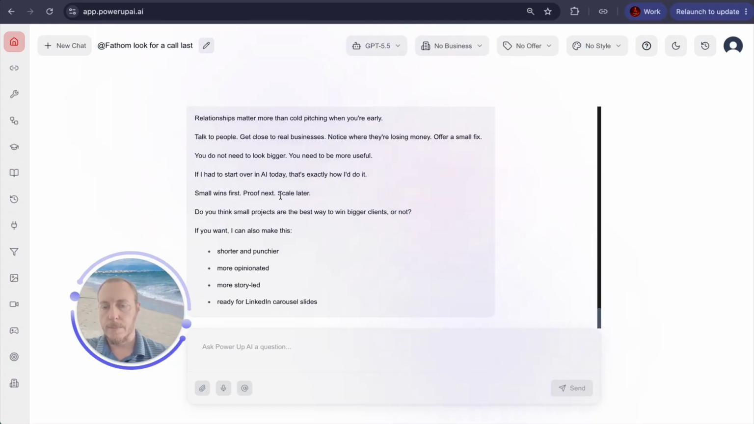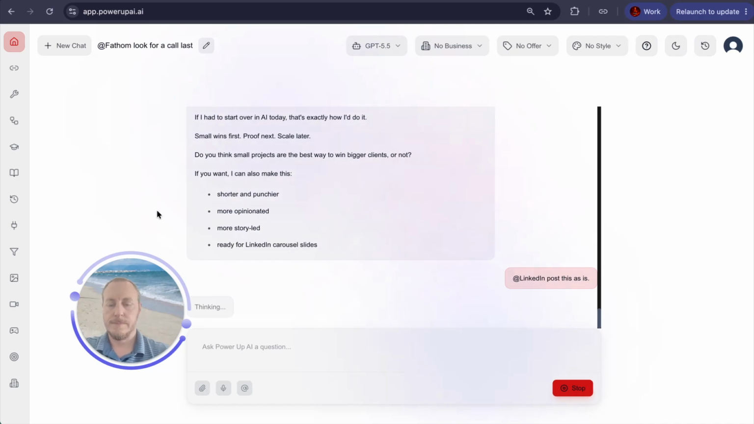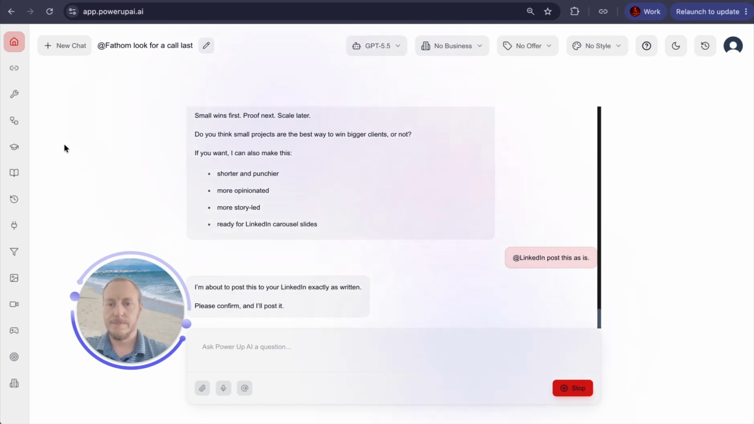Now it's asking me what I want to do: shorter, punchier, more opinionated, more story-led, ready for LinkedIn carousel slides. All right, actually next, because this is exactly what I wanted to do, I want to post this directly. So now I'm going to say at LinkedIn, post this as is. I am ready to go. Please confirm. Okay, exactly as written.